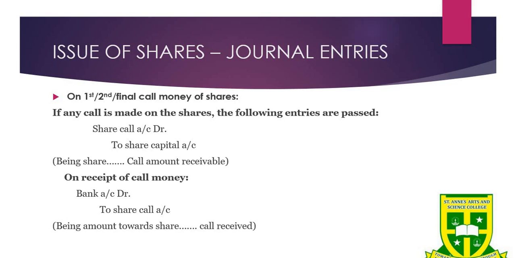For the final call, share final call account debit to share capital account, and when they receive the money, bank account debit to share final call account. So the same journal entries apply for the first, second and final call. Here I have given them as a single journal entry.